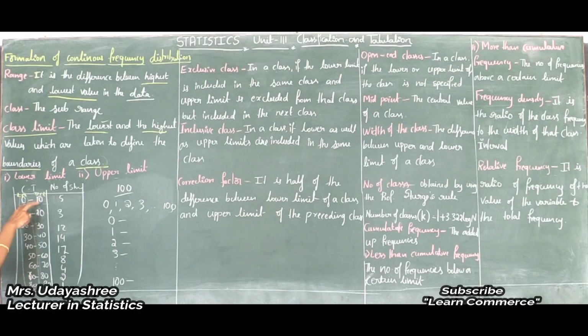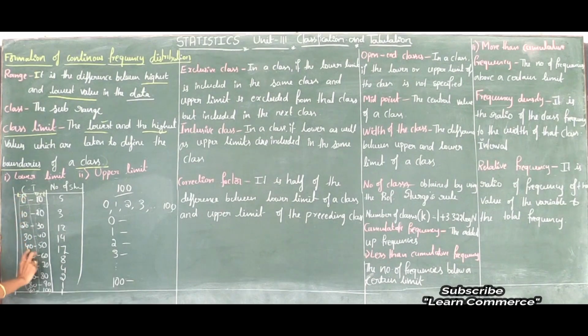Because here in 0 to 10, 0 is lower limit; in 10 to 20, 10 is lower class limit; in 20 to 30, 20 is lower class limit; in 30 to 40, 30 is the lowest value; 40 to 50, 40; 50 to 60, 50; 60 to 70, 60; 70 to 80, 70; 80 to 90, 80; and 90 to 100, 90 is the lowest value. So these are lower class limit and these are upper class limit. These two are types of class limit.